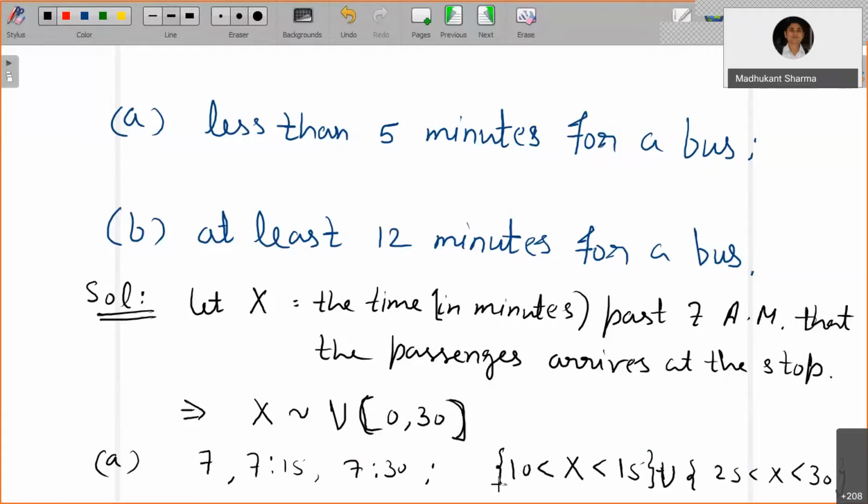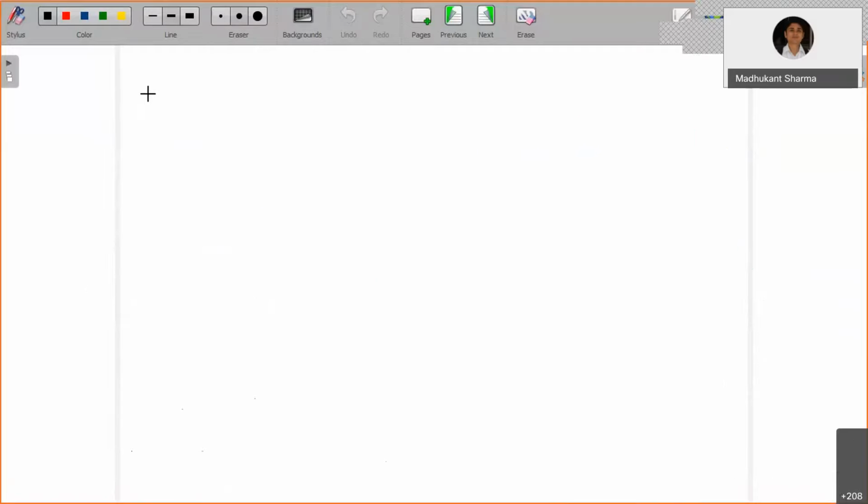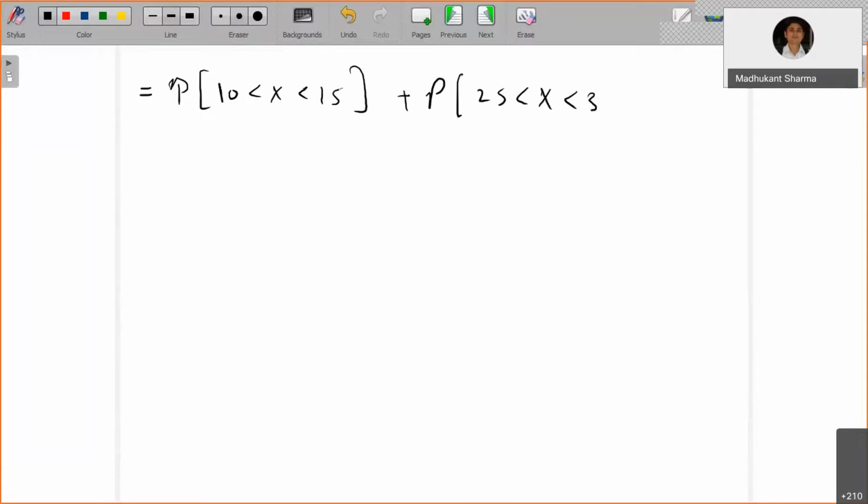So only 2 buses are relevant, and he has to wait less than 5 minutes, meaning he falls into either this interval or this interval, and both are mutually exclusive. So we are trying to identify the probability of the union of these 2 events, which is the probability of this event plus the probability of this event. This equals the probability of 10 less than X less than 15 plus the probability of 25 less than X less than 30.